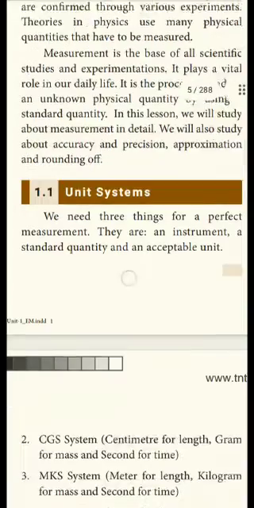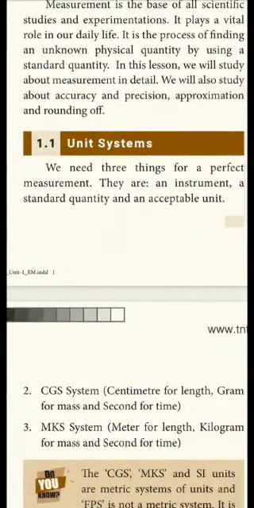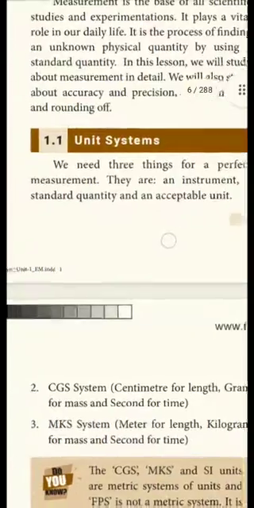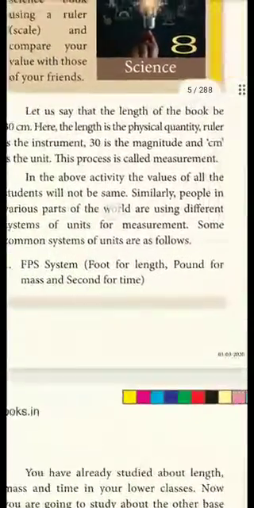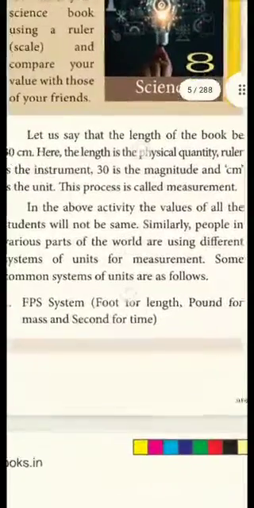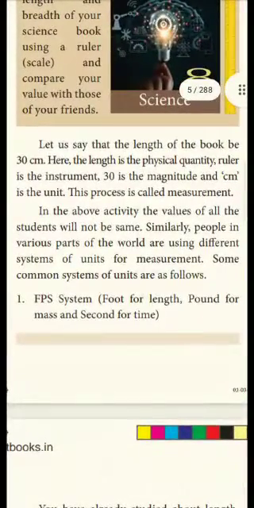Now we are going to see unit of system. We need 3 things for a perfect measurement. ஒரு பொருளுடைய அளவை அளக்கணும் அப்படின்னா அதுக்கு ஒரு இன்ஸ்ட்ருமெண்ட் வேணும், ஒரு குவான்டிட்டி வேணும், ஒரு யூனிட் வேணும். Suppose you are measuring the length of the book. So length is the physical quantity. Okay? For that you need a scale.